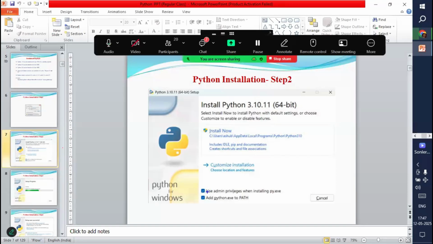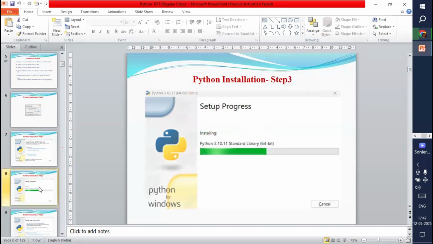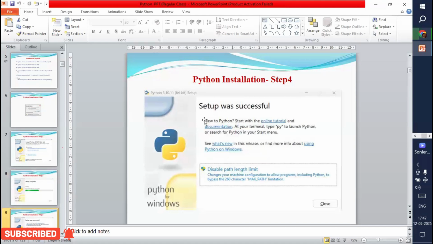Here, generally what we do is choose these two options and then choose Install Now. Whenever you choose these two check boxes and Install Now, it will move to the next step. What is the next step here? It is going to show setup in progress like this. It will take only a few seconds. Then finally it is going to show the confirmation message that setup was successful. That's it. It means you have to understand only one screen. That is what? This one.